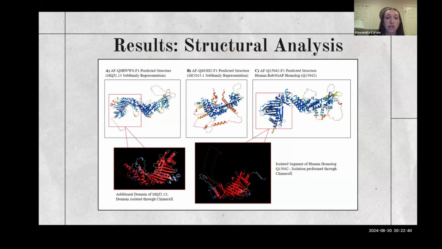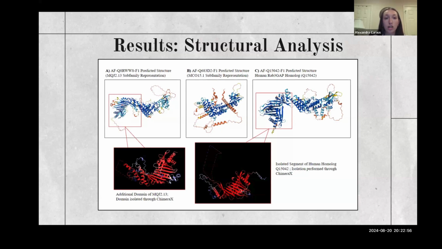And as you can see, there is an extra domain that you can also see in the animal structure, but you cannot see in the MCO15 structure of figure B.